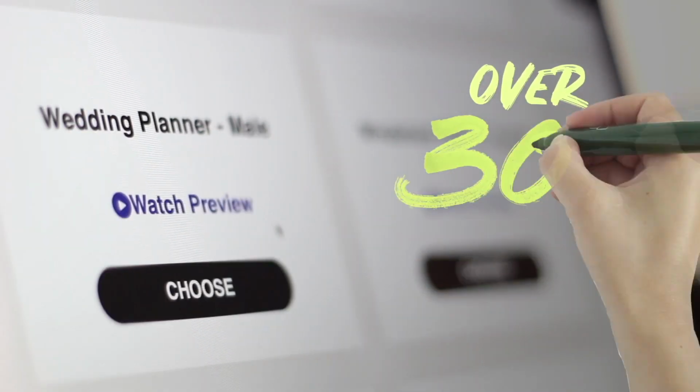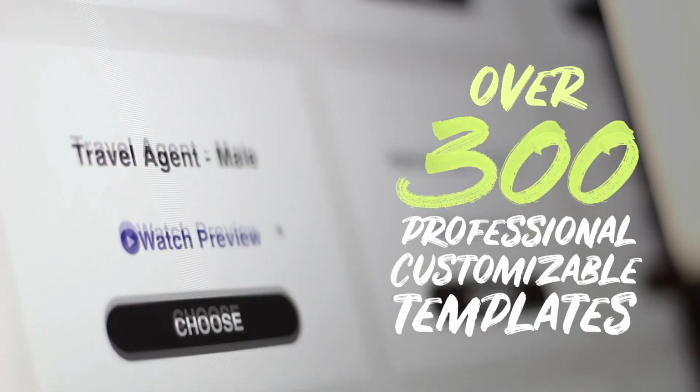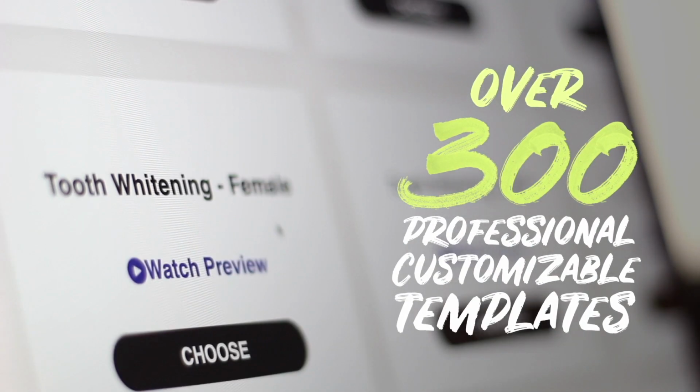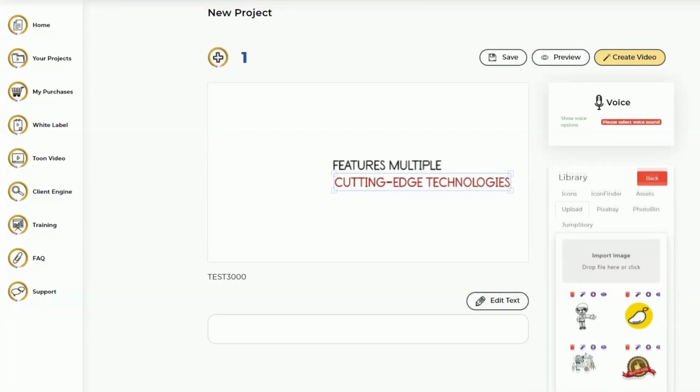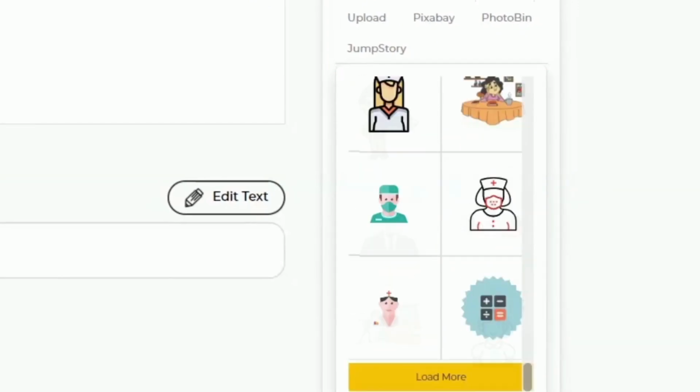You can create unlimited color or black and white doodle videos using the 300+ ready-made templates or build from scratch for custom videos.